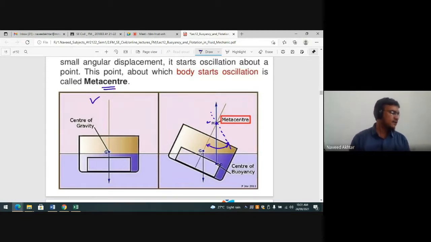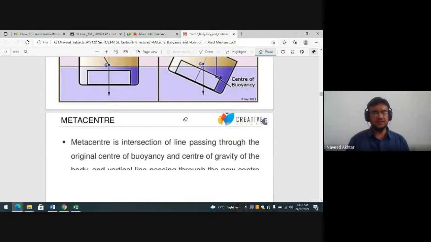The point from which your body oscillates is called the metacenter. From the figure you can easily understand what the metacenter is. Okay, so this is your metacenter.